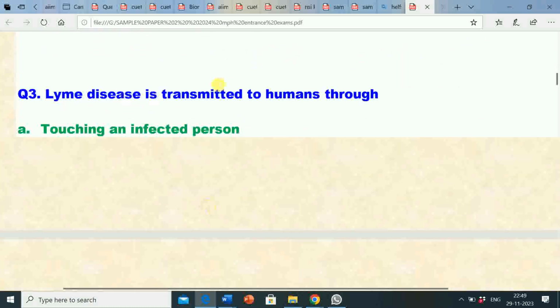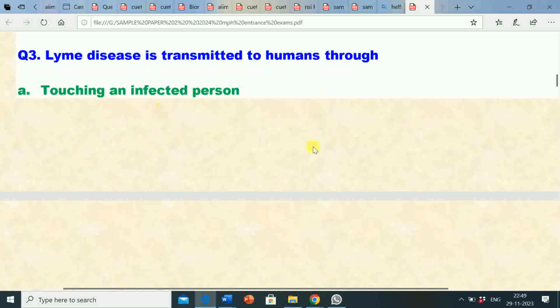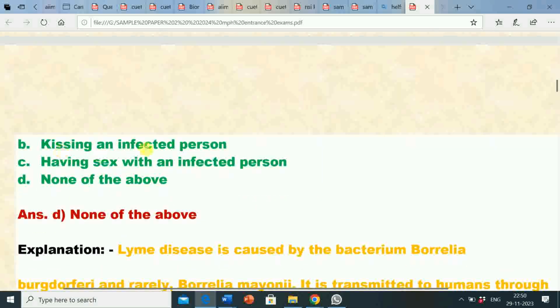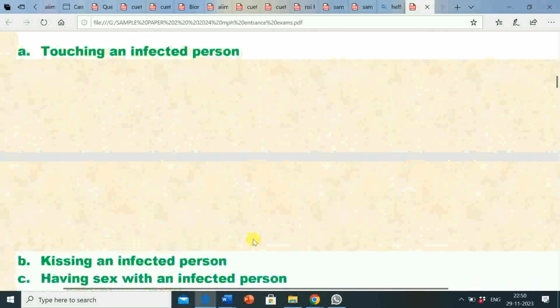Next question number 3, Lyme disease is transmitted to humans through option A touching an infected person, option B kissing an infected person, option C having sex with an infected person, option D none of the above. Correct answer is option D none of the above.